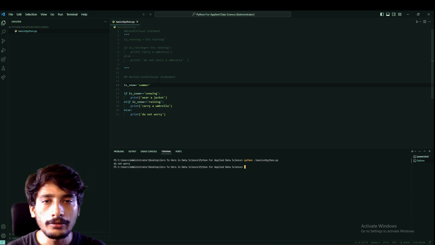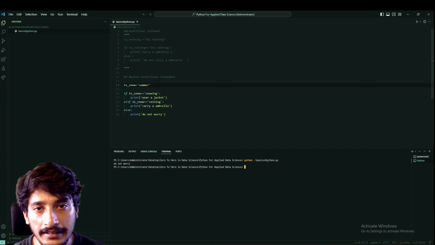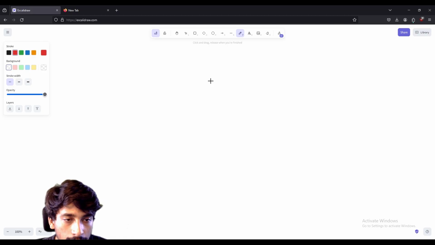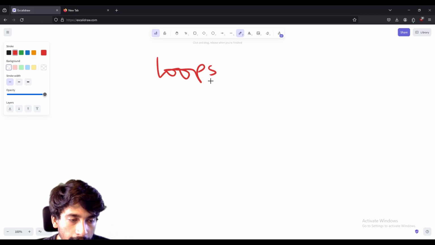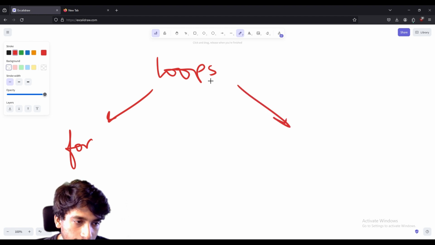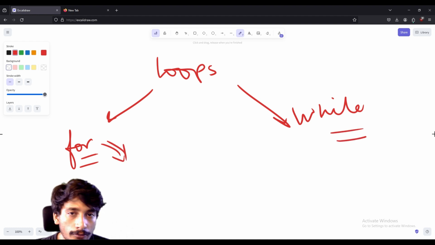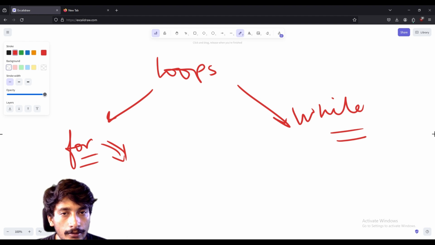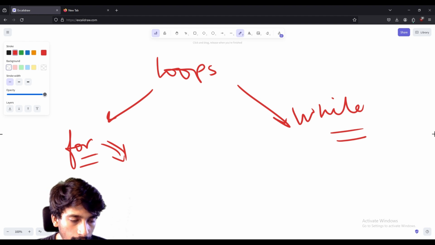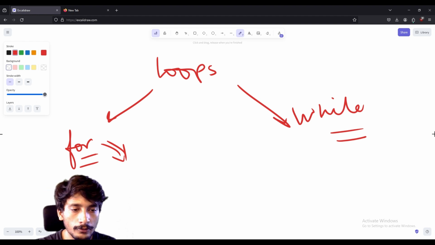So here we learnt about conditional statements, nested if else statements, and about loops. Loops are of two types: for loops and while loops. A for loop executes for a certain number of iterations, while a while loop executes code until a statement becomes false. So now it's time for the coding part.